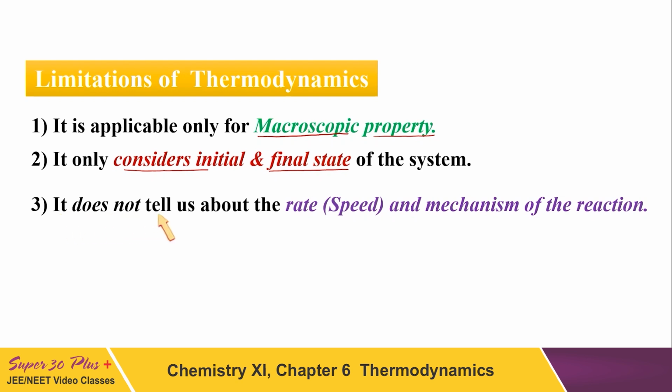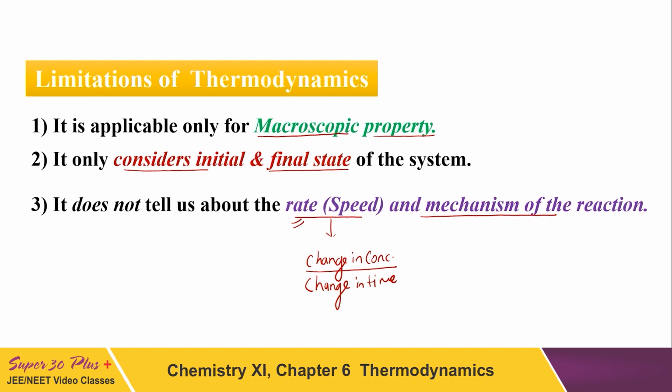It does not tell us about the rate and the mechanism of reaction. See, rate is the change in concentration of reactant or product upon change in time. So the rate, or you can say the speed of the reaction, and mechanism. Mechanism means by which process, by which steps any reaction takes place.